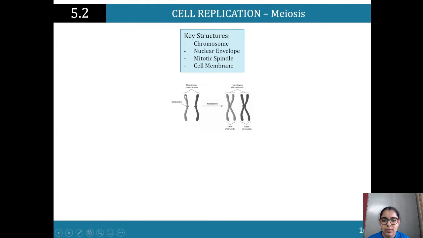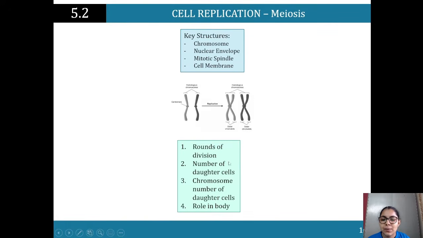So as you can see here, we've got the homologous chromosomes. This middle part here is the centromere. The chromosomes are counted by the centromere here. So this is one chromosome and this is one chromosome, but this is also one chromosome because there's that one centromere there. So we've got that one chromosome here and another one here. It's a homologous pair of chromosomes, and then we are replicating it. So just here we're getting a copy of that chromosome, and same thing happens here. These two are called sister chromatids, and they're both homologous chromosomes.